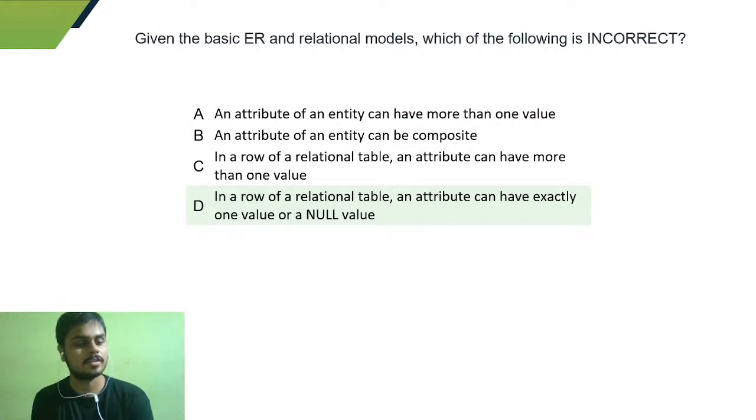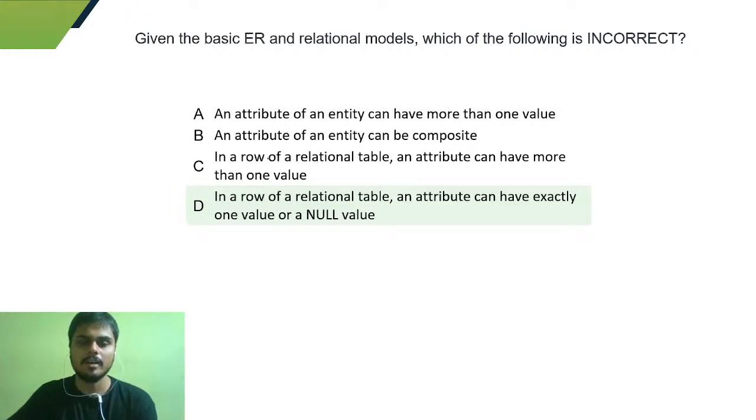Okay, so this is the first question, and it is saying that given the basic ER and the relational models, which of the following is incorrect? So you need to find out which of the following statements is incorrect. The first one is telling us an attribute of an entity can have more than one value.